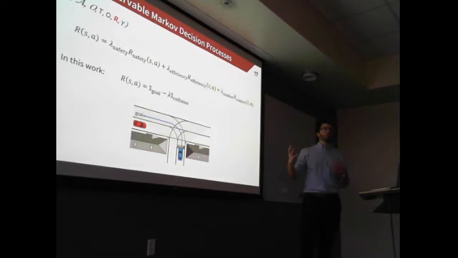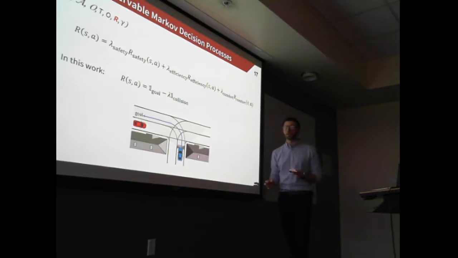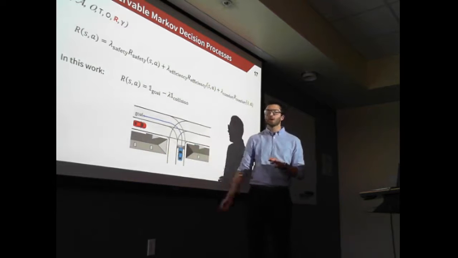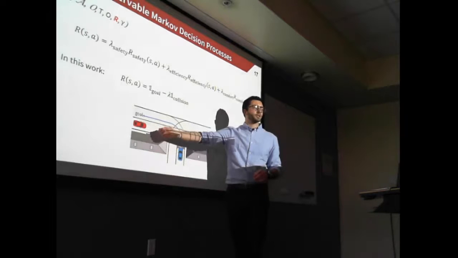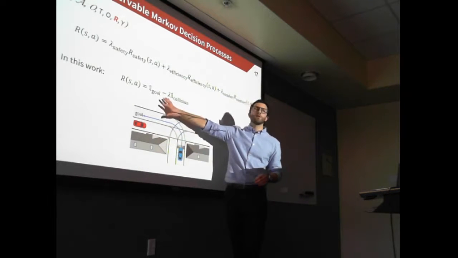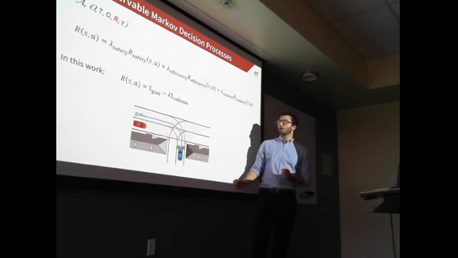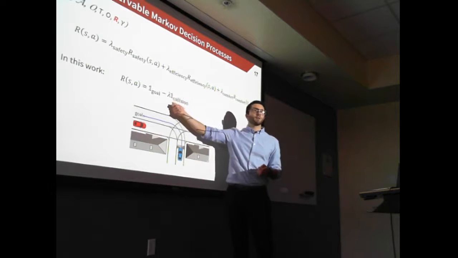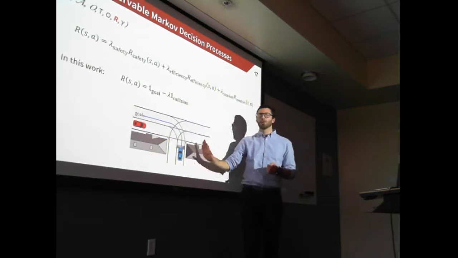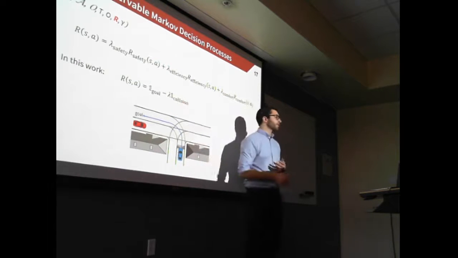So commonly in autonomous driving, there are different objectives that we would like to optimize for, like safety, efficiency, and comfort. Today we're only going to talk about safety and efficiency, and we will arbitrarily reward the agent with +1 when it reaches the goal. And it will have a penalty of lambda if it's in a collision with another vehicle. The intuition behind this structure is that for very high lambda, we'll have a high penalty for collision and a very risk-averse behavior, but for low lambda, we'll have a more aggressive behavior.